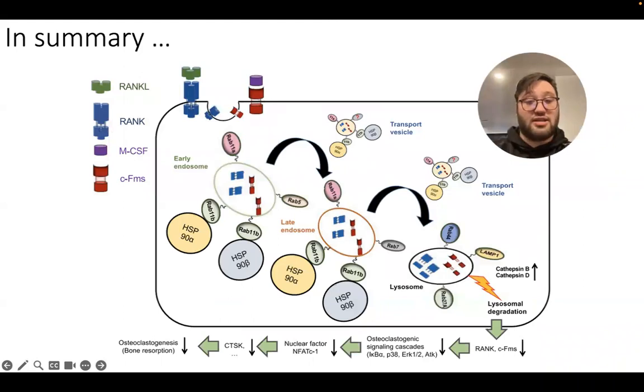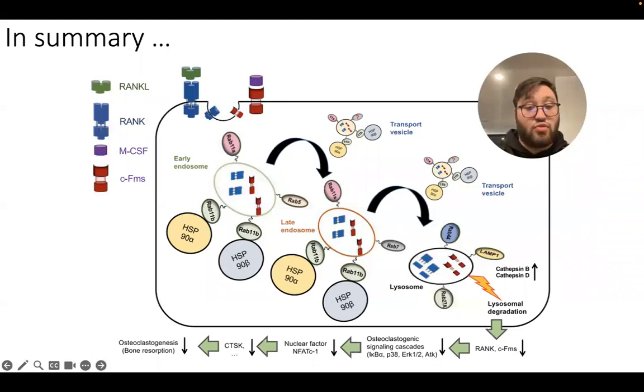In summary, RANK and CFMS are important in differentiation of osteoclasts, serving as receptors for RANKL and MCSF. The binding of these ligands stimulates the signaling cascade that leads to osteoclastogenesis and the absorption of bone. The interaction between RAB11B and HSP90 alpha and beta ultimately decreases osteoclastogenesis by mediating the transport of these receptors to lysosomes where they will be degraded.